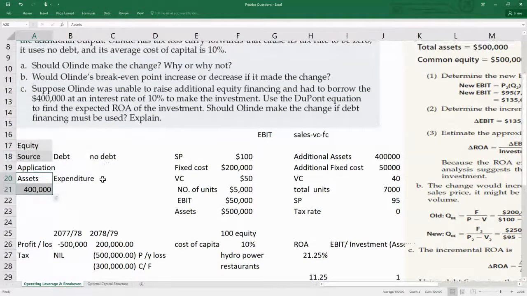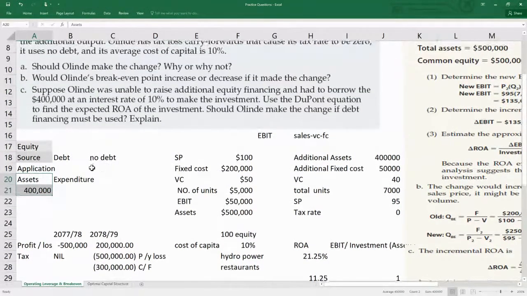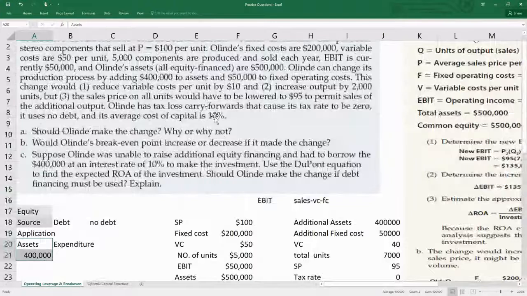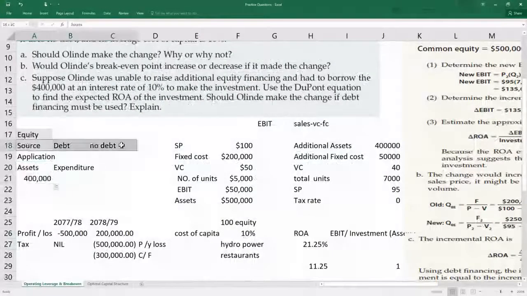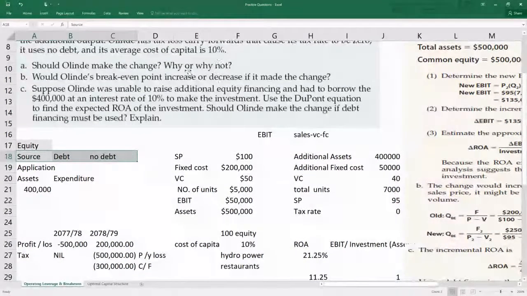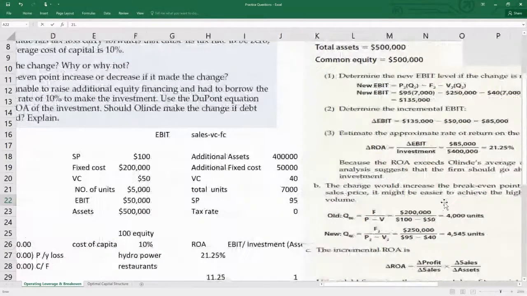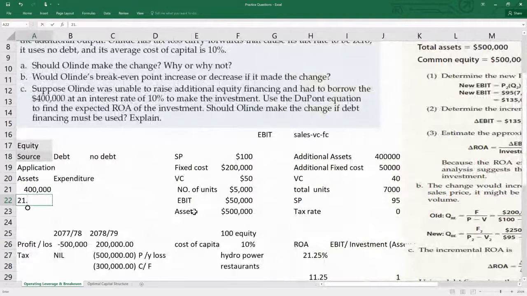Now what is the cost of capital for that in the market? For that, the cost of capital is 10%. So as a source, you have to generate that money from somewhere, and your cost is 10%. Now this 400,000, how much does it generate? A profit of 21.25, right? So it's simple.